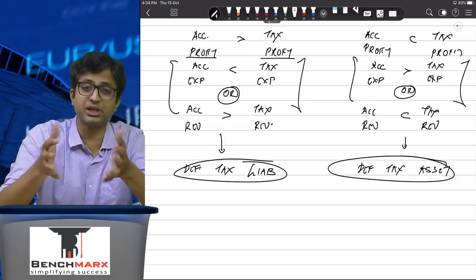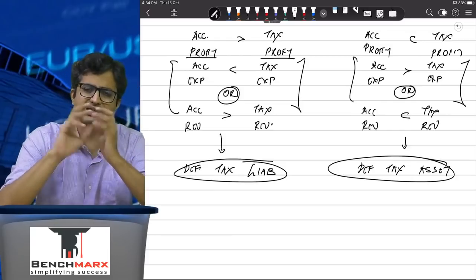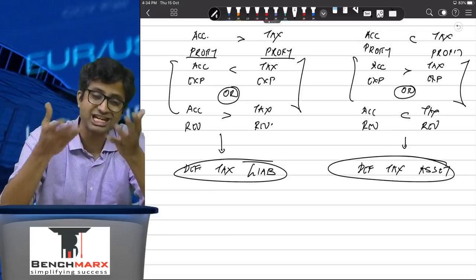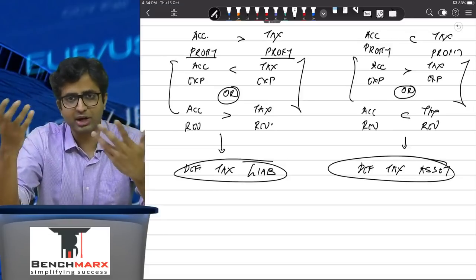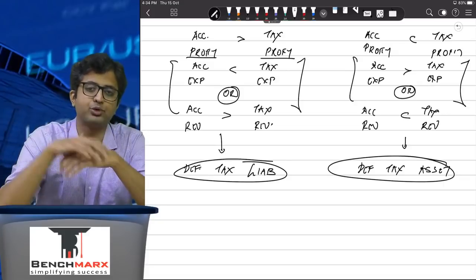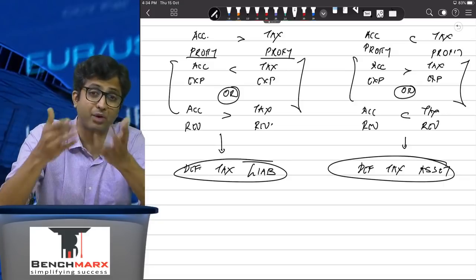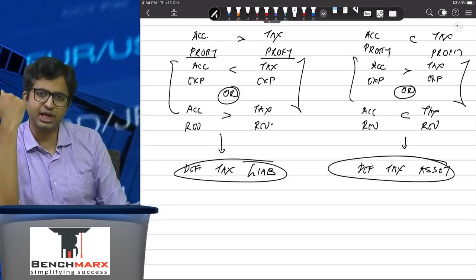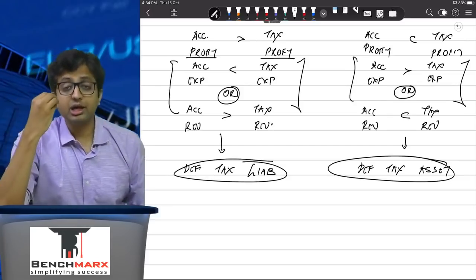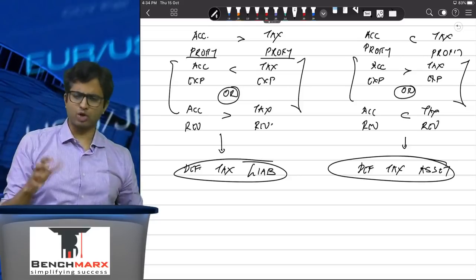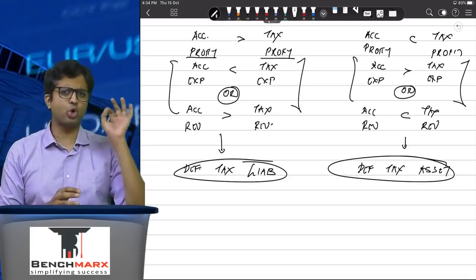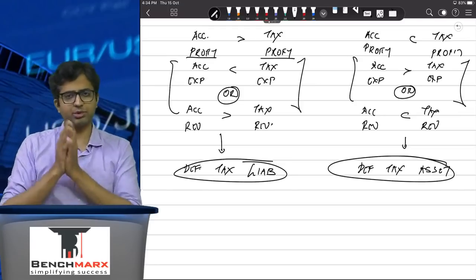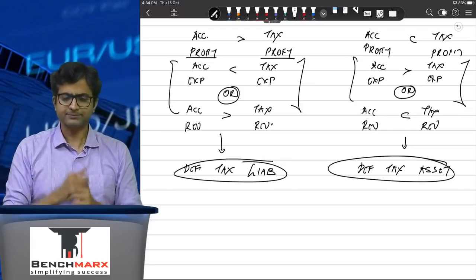If you feel you will not earn profits, then it's equal: today you paid more tax, but next year we feel there will be no profit, then what is the point of creating an asset when you know as a matter of fact, or you are uncertain, that there will be no profits in the future? If there are no profits in the future, there will be no tax to pay, then how are you going to realize the tax savings? Again, there is a special case of a carry forward loss. So basically, deferred tax assets can be created only if there is a reasonable assurance of sufficient future taxable profits that will be earned in order to utilize these losses.